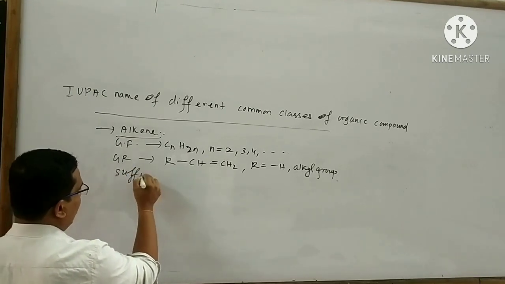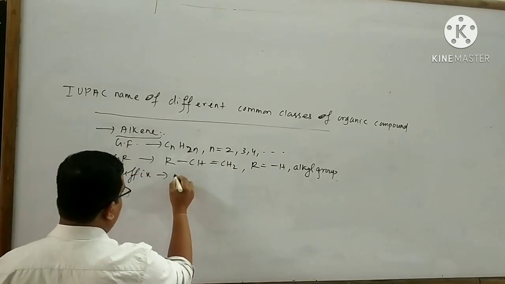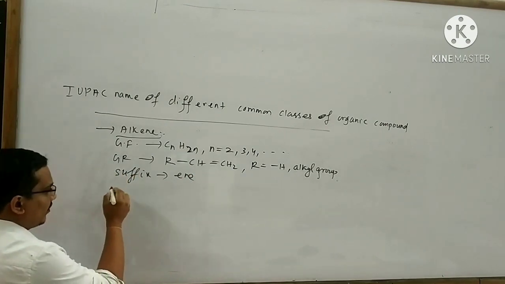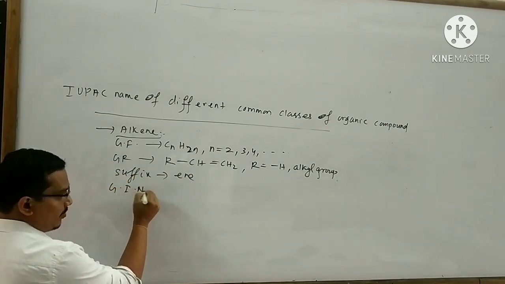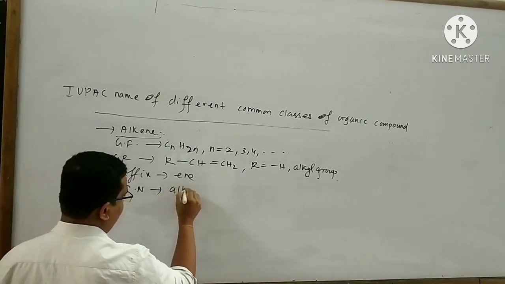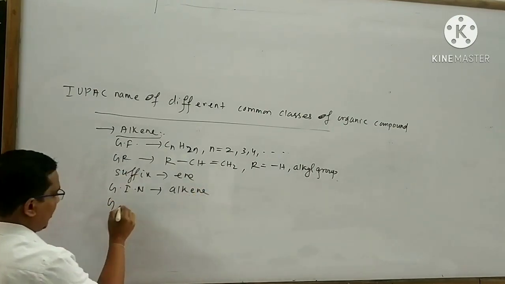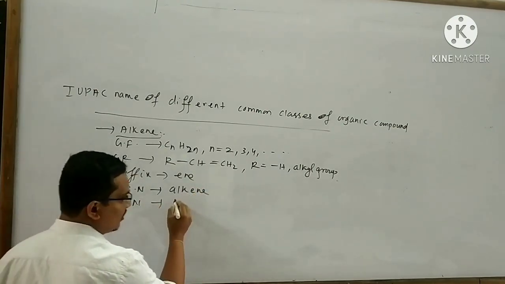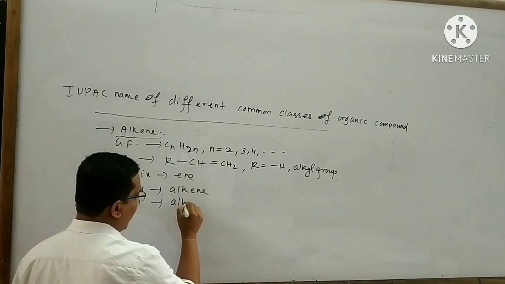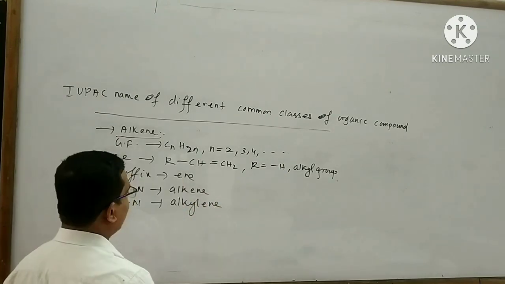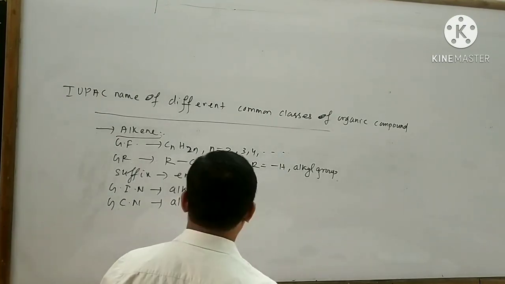Suffix of alkene is ene. General IUPAC name is alkene. General common name is alkylene. Now take some examples.